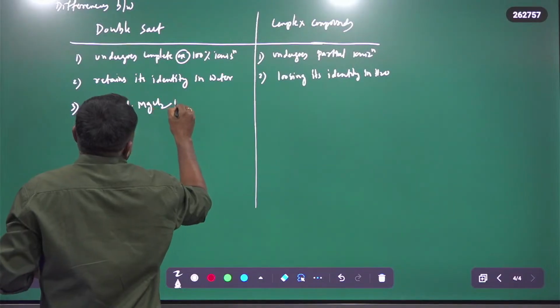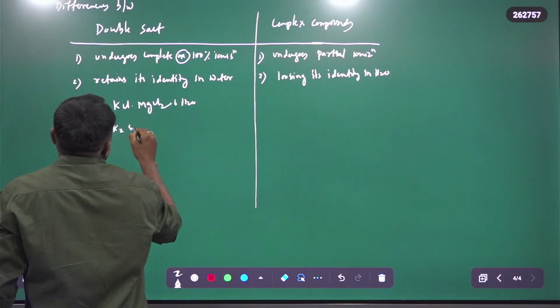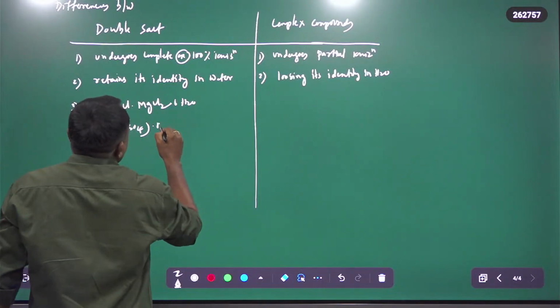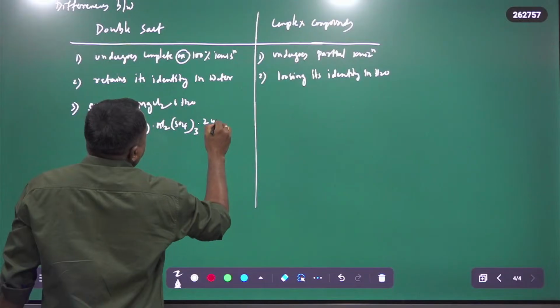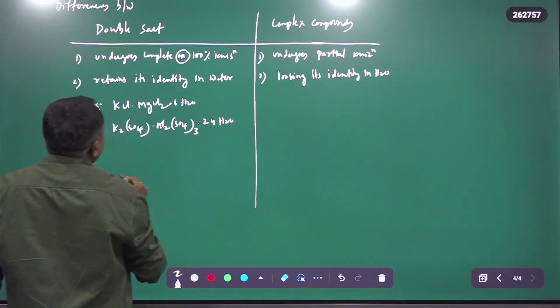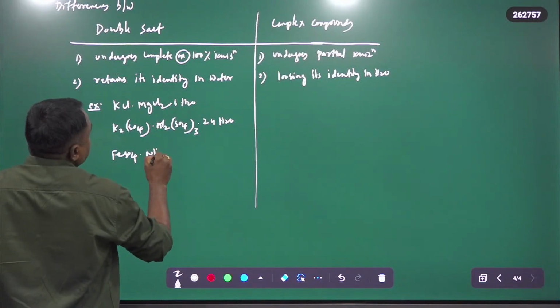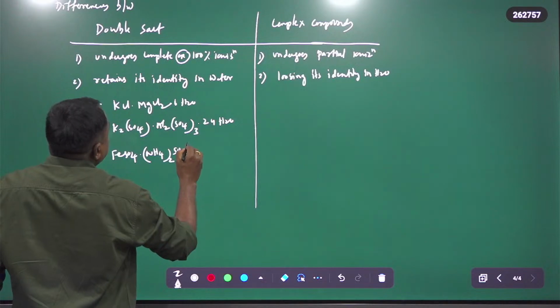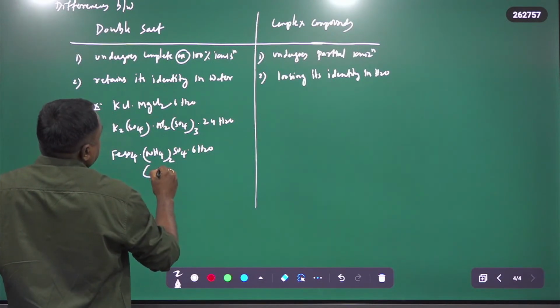KCl, MgCl2 6 moles water, and potash alum, K2SO4, Al2(SO4)3 taken twice, 24 moles water, and iron sulfate, ammonium sulfate, this is the Mohr's salt, 6 moles water.